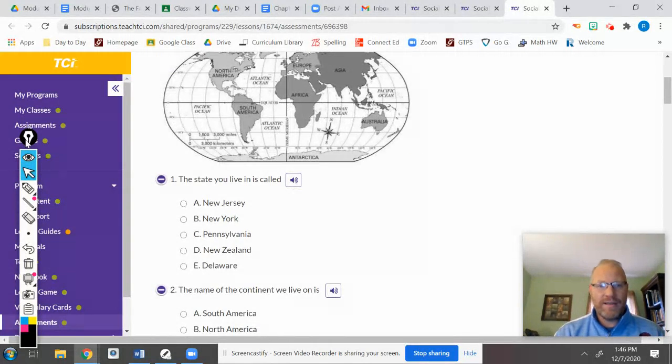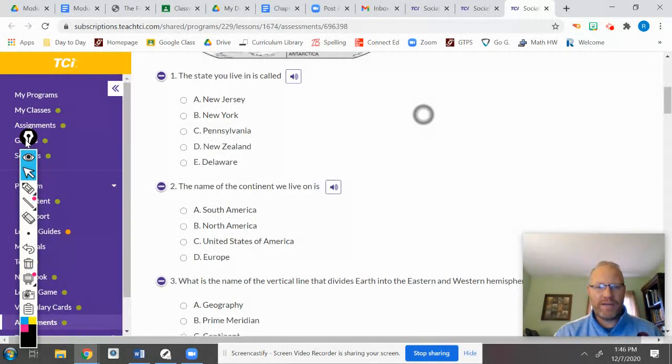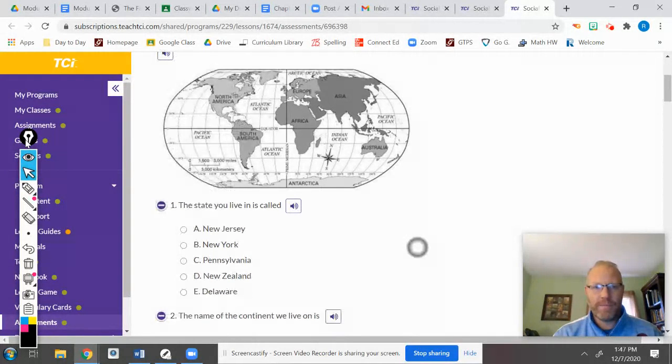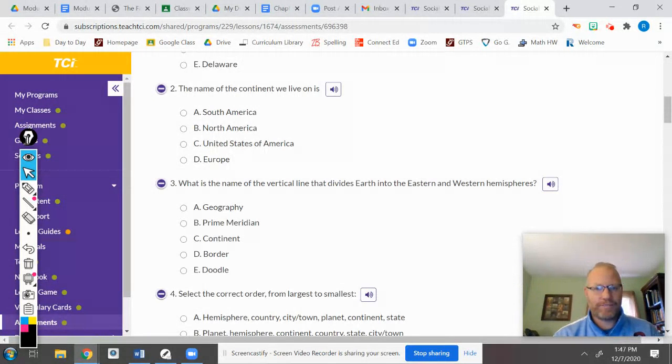The first one says, the state you live in is called. What is the state you live in? So the state you live in is either New Jersey, New York, Pennsylvania, New Zealand, or Delaware. Choose the correct response. The name of the continent we live on, and in this case, you can look up here to find which continent we live on if you don't know it by heart. Is it South America, North America, United States of America, or Europe? And don't forget, it says continent. So you want to think of which continent do we live on. Do not click a country, but a continent.